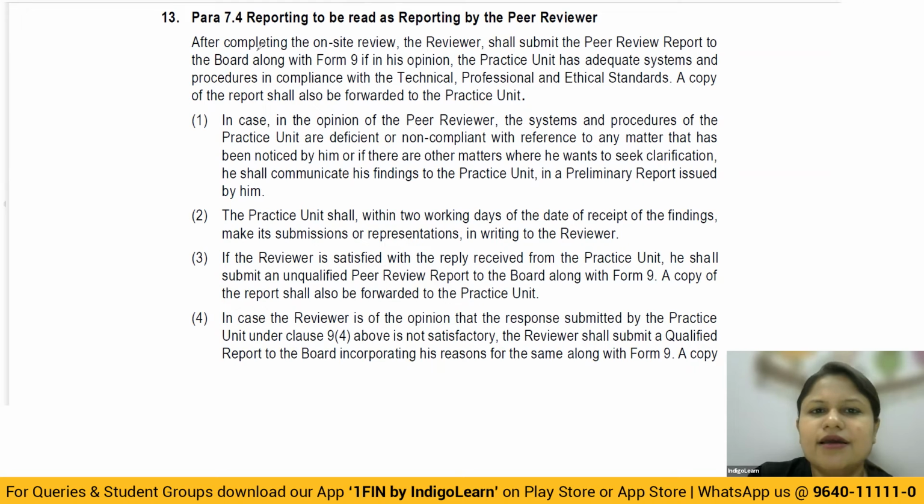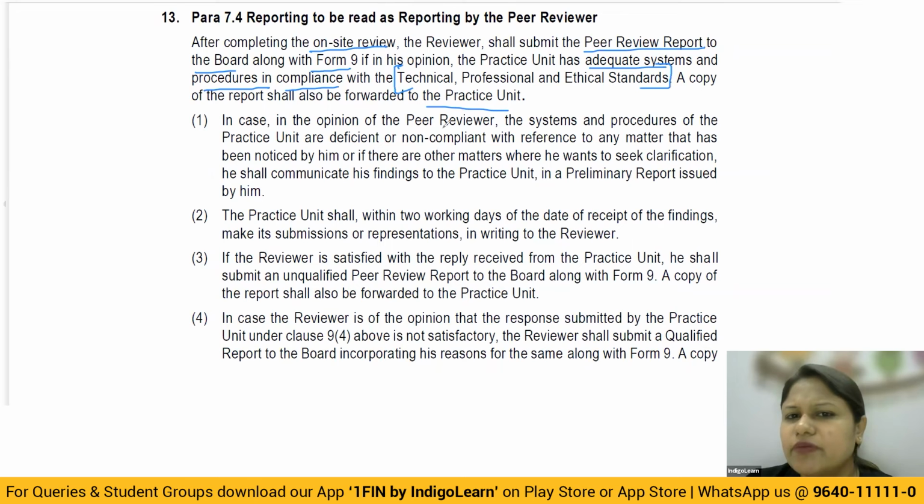Let's have a quick reading. After completing the on-site review, the reviewer shall submit a peer review report to the board along with Form 9 stating that, in his opinion, the practice unit has adequate systems and procedures in compliance with technical, professional and ethical standards. A copy of the report shall also be forwarded to the practice unit. Whatever you give to the board, you have to give it to the practice unit compulsorily.